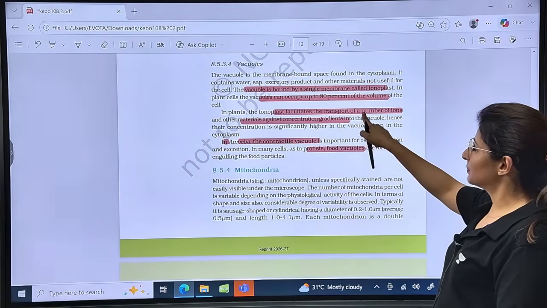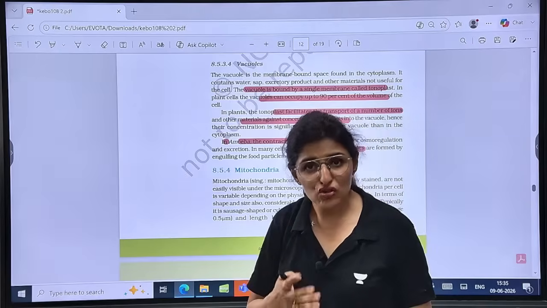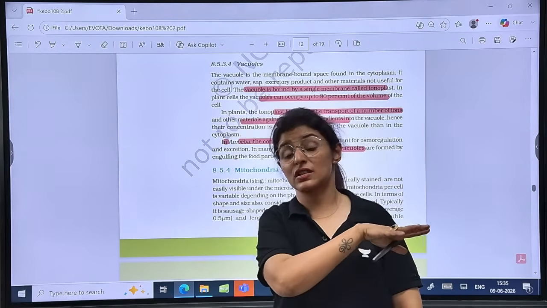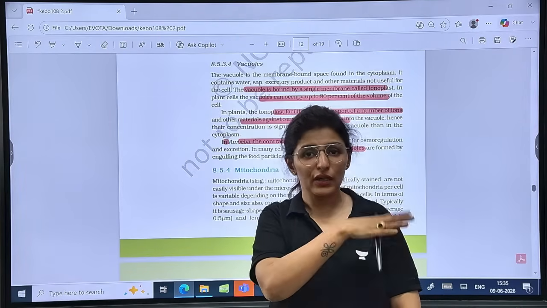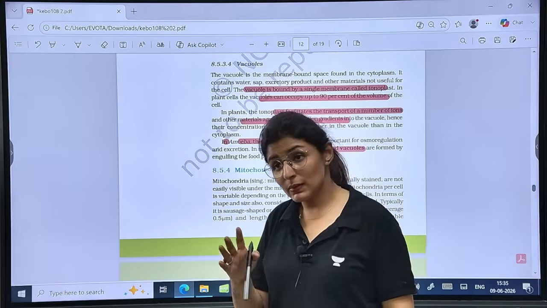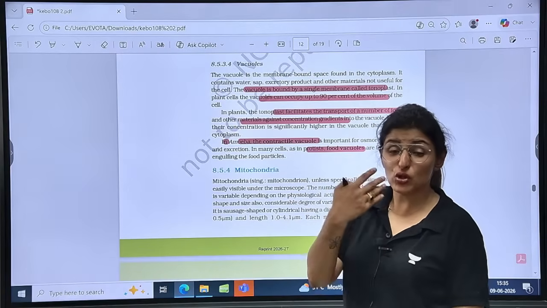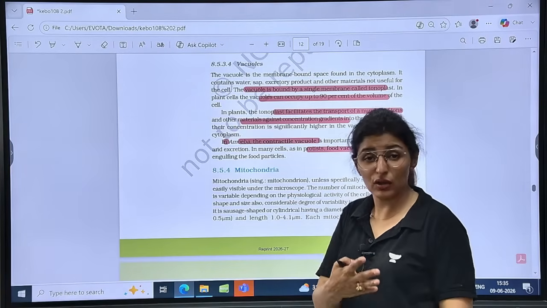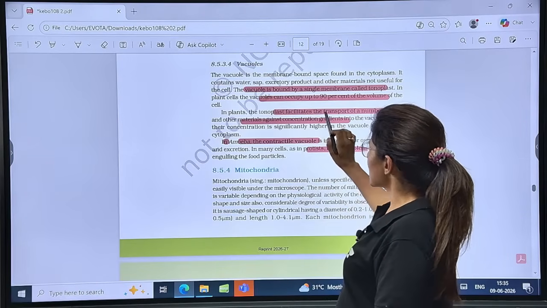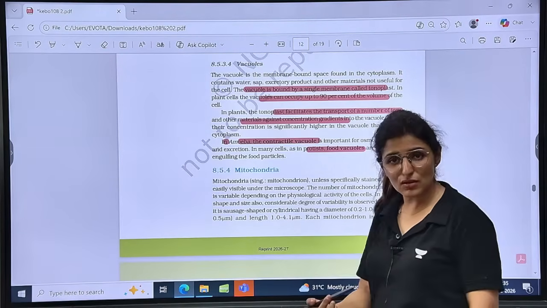Tonoplast facilitates the transport of a number of ions. Very important line. See, vacuole is like a storehouse, right? So as compared to your kitchen, you have more things stored in higher concentration in your storehouse. And you bring out things as per the need. You don't keep the whole bulk in your kitchen, right? Similarly, the bulk is within the vacuole. So you keep on storing things in your storehouse, in your vacuole, even though they are already in plenty. So tonoplast will facilitate the transport of a number of ions or other materials against the concentration gradient. Why? Because it is a storehouse, right?